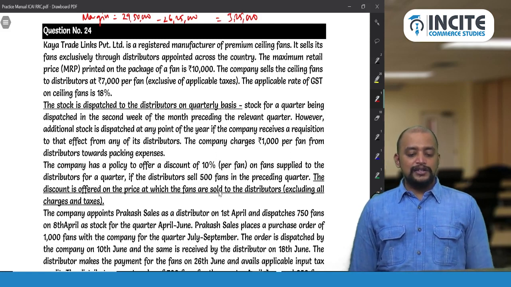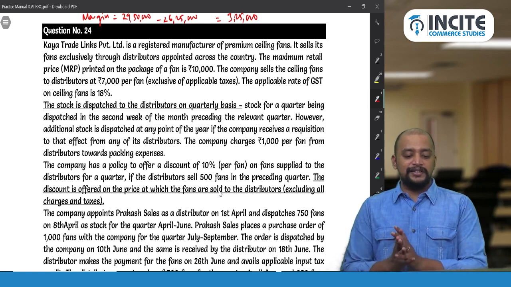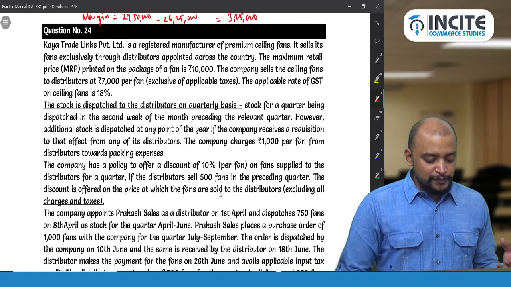The company charges rupees 10,000 rupees per fan from the distributor towards packing expenses. So let's try to understand this particular paragraph.